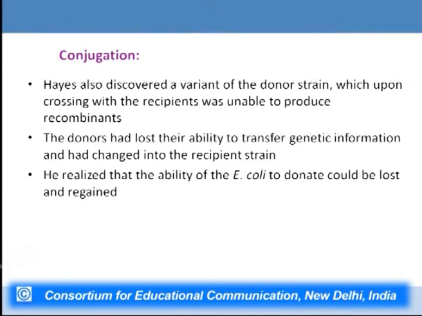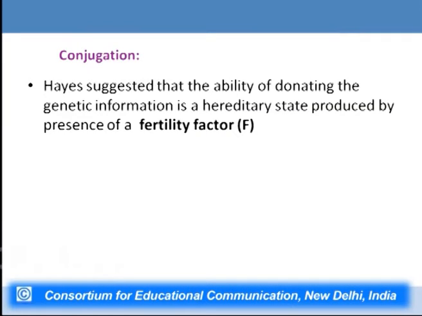Now, he thus realized that the ability of E. coli to donate information could be lost and regained as well. He suggested that the ability of donating genetic information is a hereditary state which is produced by the presence of a factor known as the fertility factor. Strains that carry the fertility factor alone can donate genetic information, and they are designated as F+ strains. Whereas strains which do not carry this fertility factor are denoted as F-, and they cannot donate genetic information; they can only receive genetic information from the F+ strains.